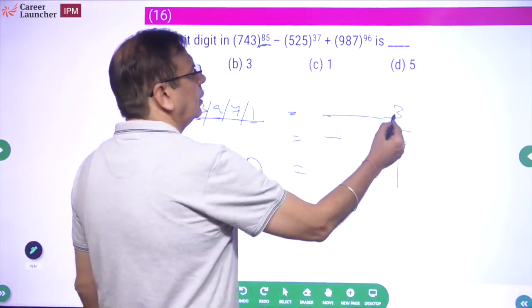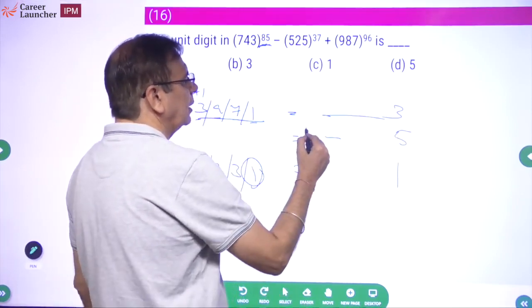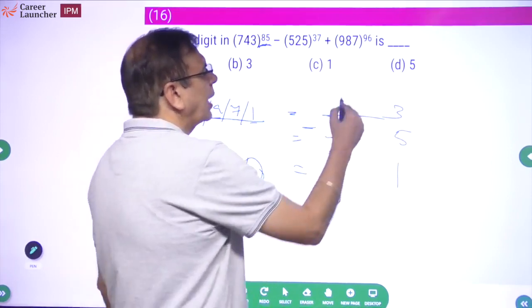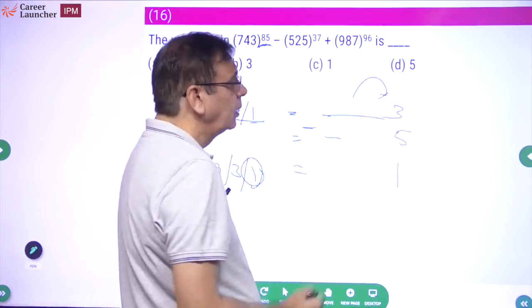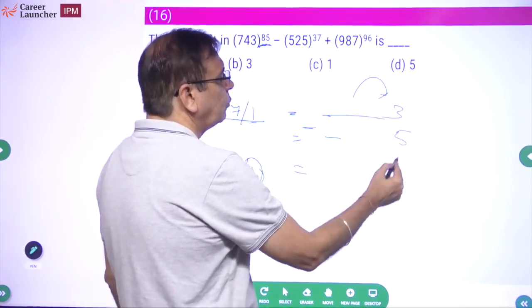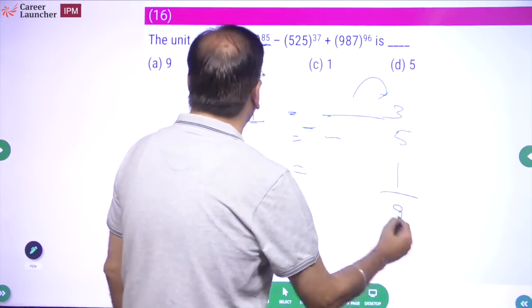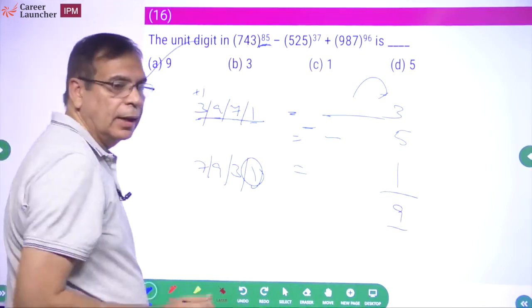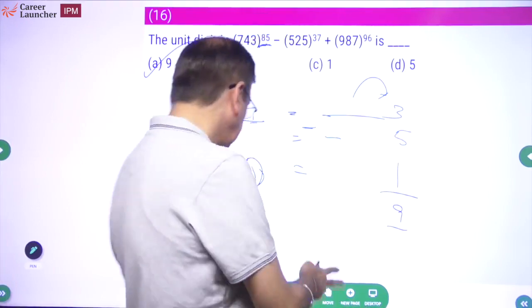So what is it? 3 minus 5 plus 1. This is negative. Isn't it negative? So क्या करोगे भैया, बगल से बोरो करोगे ना, तो 13 plus 1 14. 14 minus 5 is 9. So correct answer is going to be choice A, 9. Okay.